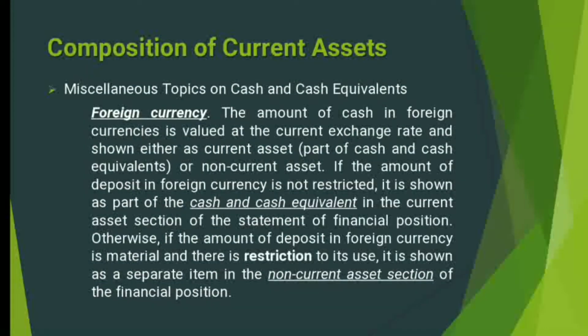Now, what if there is cash in foreign currency? In that case, the amount of cash in foreign currency is valued at the current exchange rate, and it will be shown either under the current asset section or the non-current asset section. If the foreign currency deposit is not restricted as to its use, then that will be presented under the current asset section under the account title cash and cash equivalents. But if the foreign currency deposit is restricted, then it will be presented under the non-current asset section.